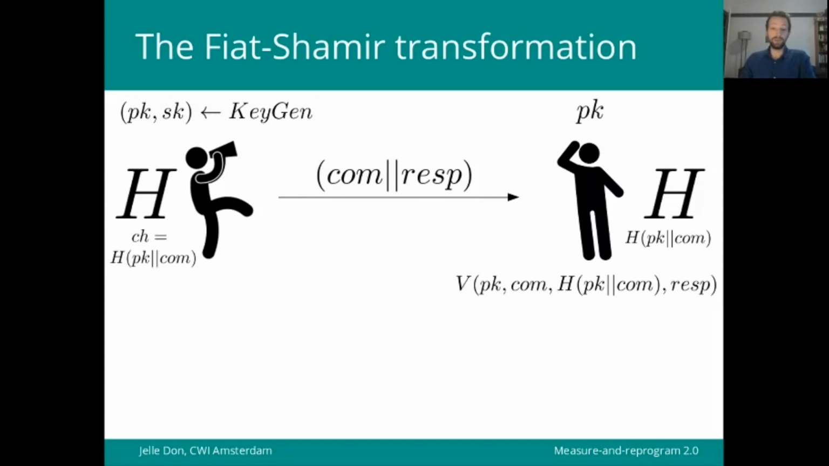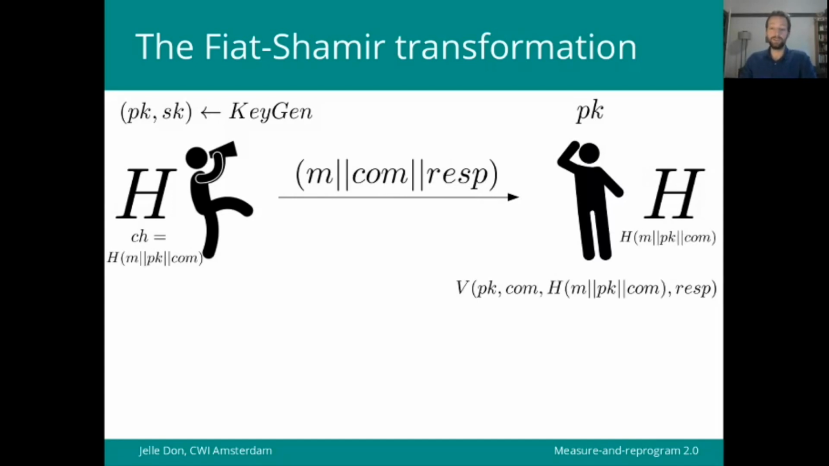Additionally, the prover could send a message along with this commitment and response, as well as include it in the hash. Including it in the hash ensures the integrity of the message, which combined with the proof of identity makes for a digital signature. So this is the idea of Fiat-Shamir signatures.